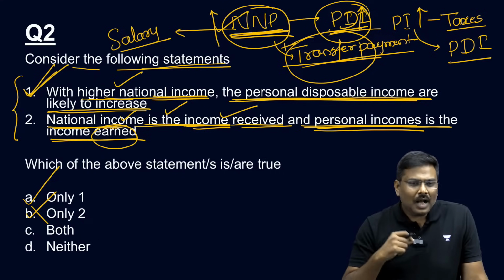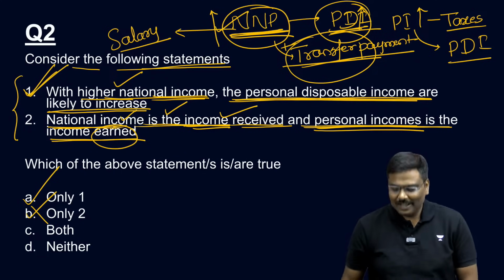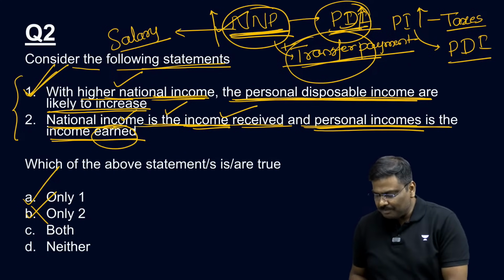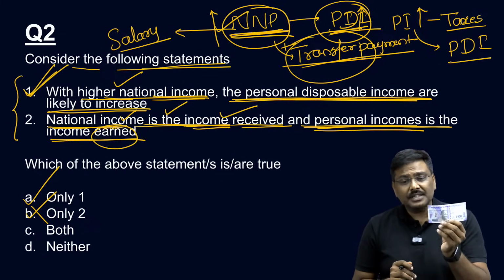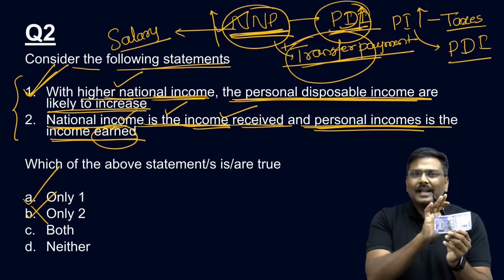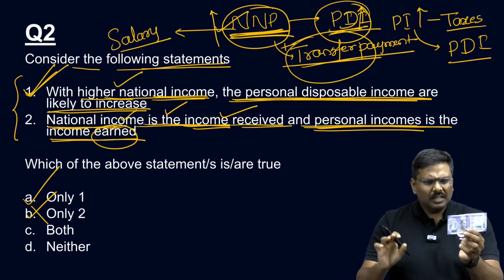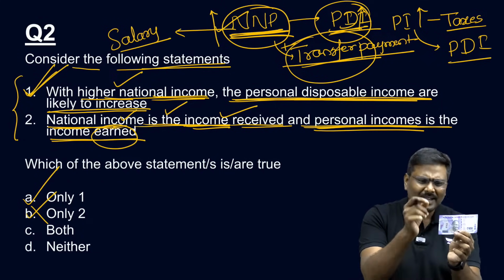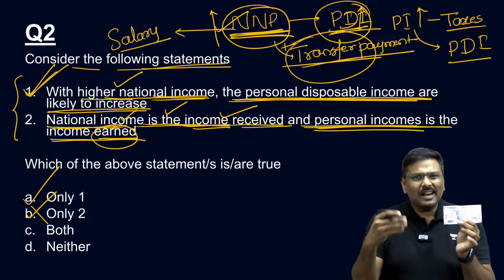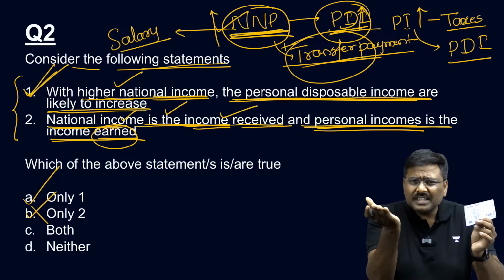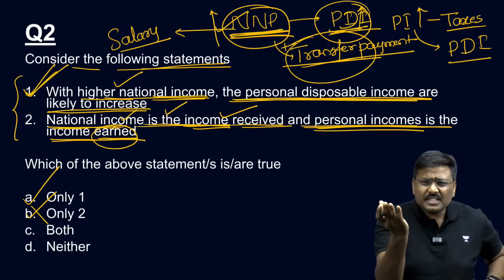Can we go forward? How can we say personal income is received also included earned? My dear, please understand. Let me give a very simple example. Imagine this is your salary. Now do let me know, will I count this as a part of national income when I calculate NNP? Correct? This is my salary. Will I count this 100 rupee that the company will pay? That is my salary earned. My salary earning is 100 rupee, but will I receive 100 rupee in my hand?